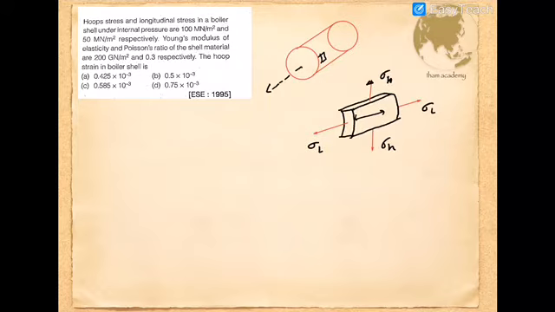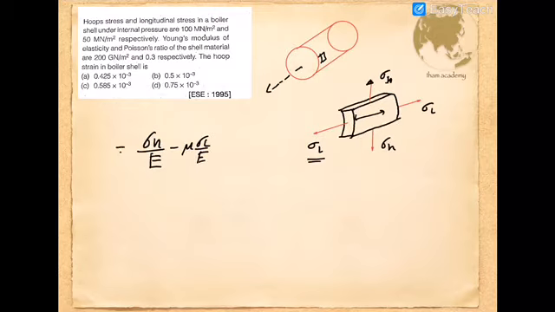In that direction there is a direct stress sigma h. So sigma h by E gives the direct strain. There is also a lateral stress, sigma L, acting. Considering that sigma h is tensile in nature, sigma L is also tensile in nature. In such a condition, sigma L will try to reduce the dimension along the hoop stress direction. Therefore the strain produced will be minus nu sigma L divided by E. That will be the strain produced along the hoop stress direction. So we can take E as common.